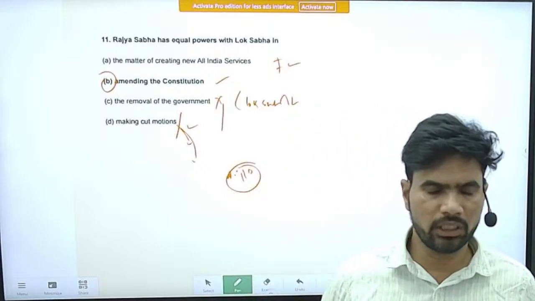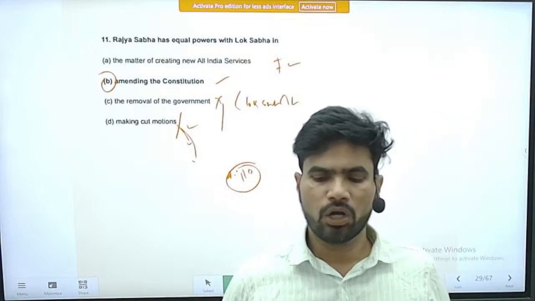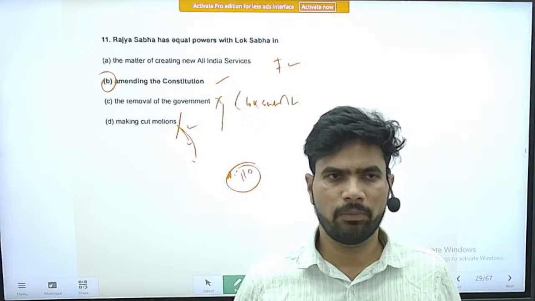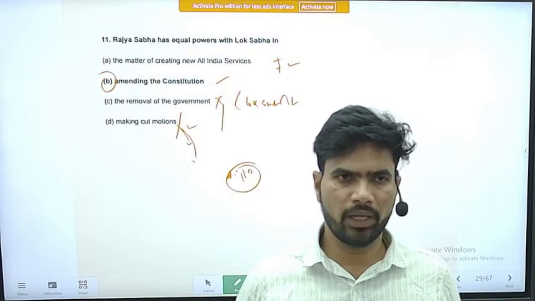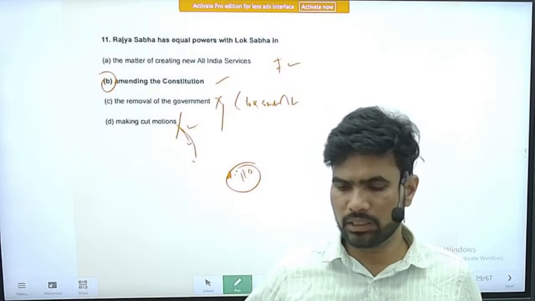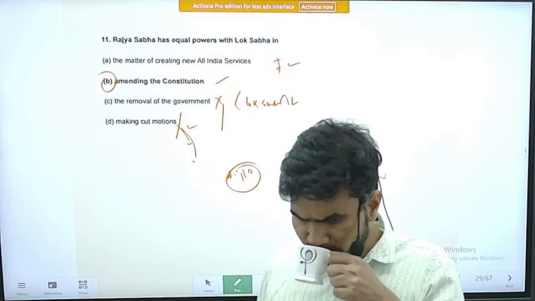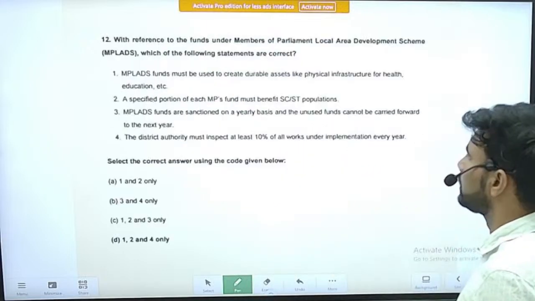But in the case of constitutional amendment bills, both have the same, equal powers. Whenever a bill is accepted by one house and rejected by another house, there is no provision for a joint sitting. Right.